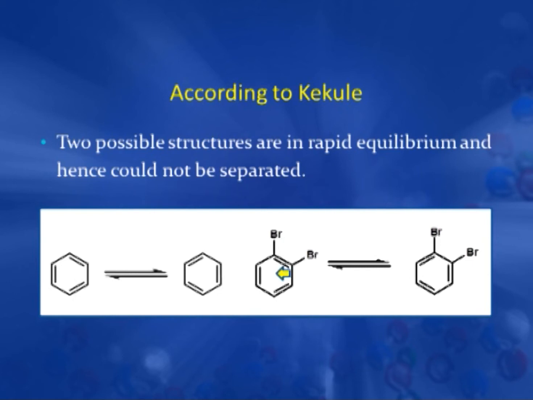Similarly with 1,2-dibromobenzene, these 2 possible structures are in rapid equilibrium with each other. That is why experimentally we obtain only 3 di-substituted products, not 4.